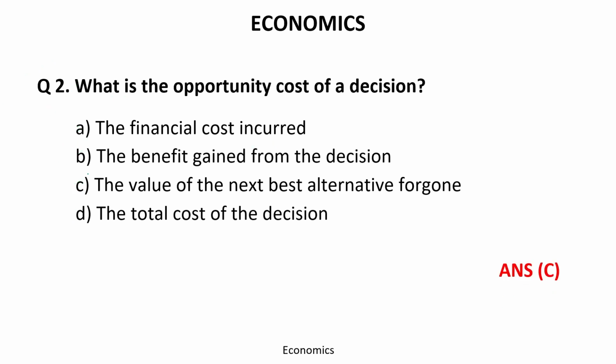Time's up. Correct answer is C, the value of the next best alternative foregone. Let's understand the meaning of opportunity cost first.